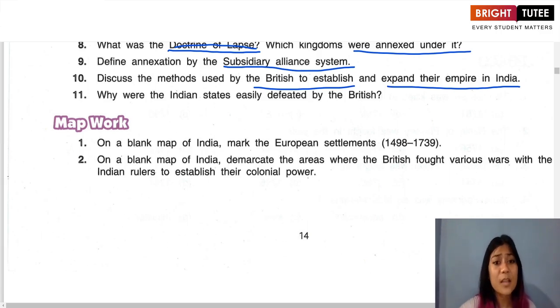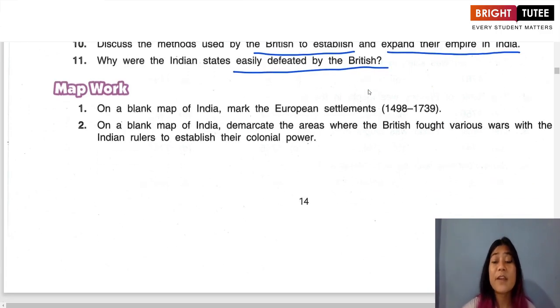All right. Now the last question. The last question is, why were the Indian states easily defeated by the British? Now there are various reasons for this, but let's discuss some of them. First of all, the Indian rulers and their kingdoms were small and quite weak. They had just emerged with the decline of the Mughal Empire, and they were not so powerful.